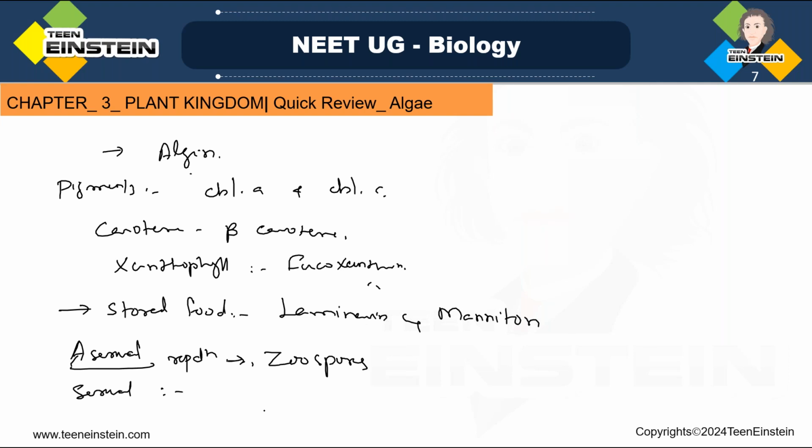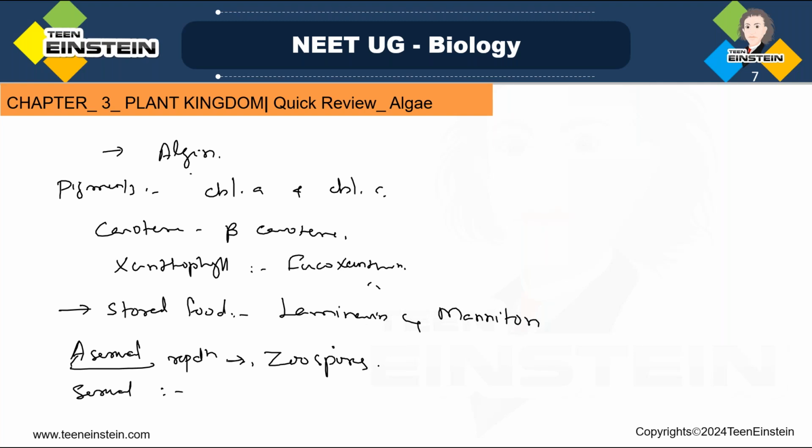Okay. And among these, Laminaria is used as food, and iodine and bromine are obtained from this alga. Then Sargassum is used as food. Clear? So that's what we need to learn about Phaeophyceae.